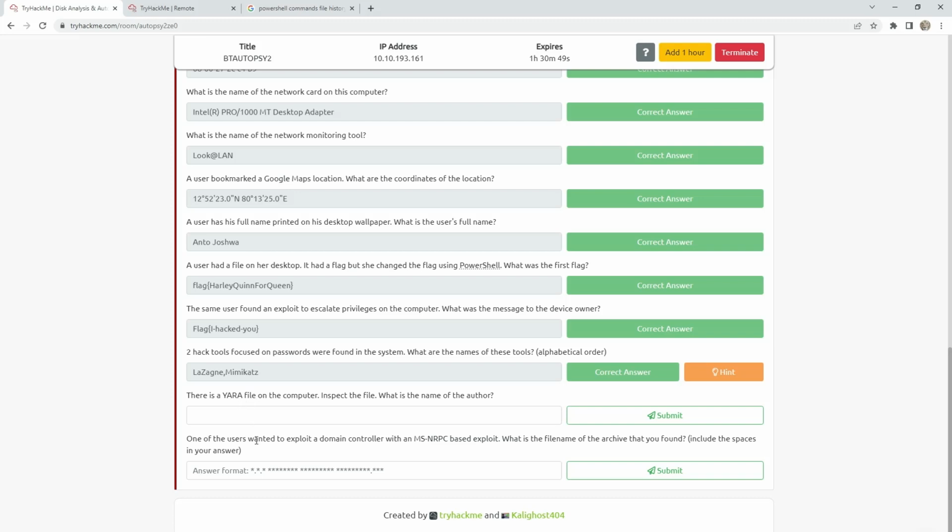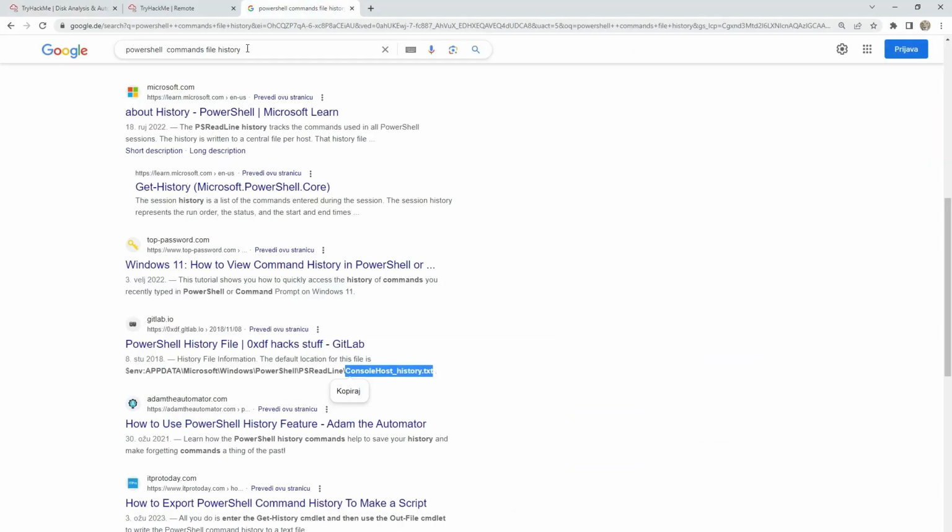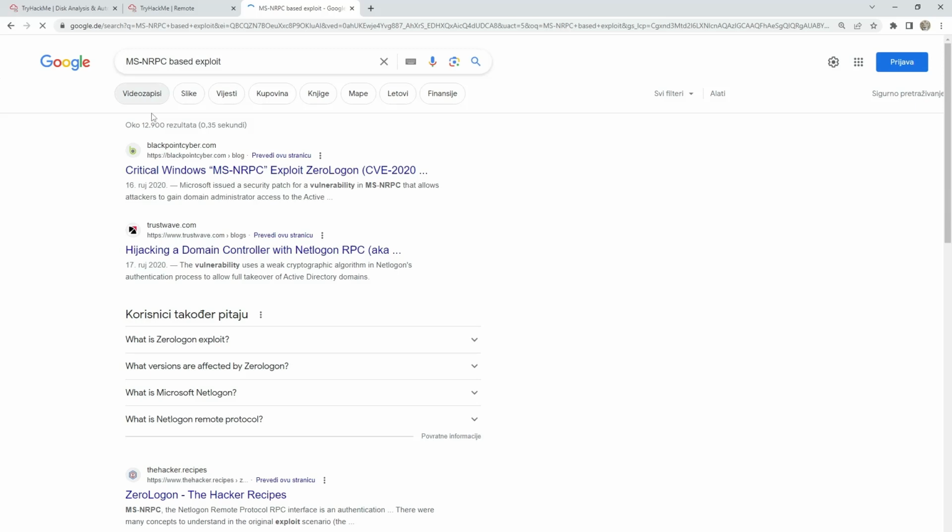Okay, one of the users wanted to exploit a domain controller with an MSNRPC based exploit. What is the file name of the archive that you found? Include the spaces in your answer. What we can do here, we can get some hints on this exploit, and this is the zero logon exploit.